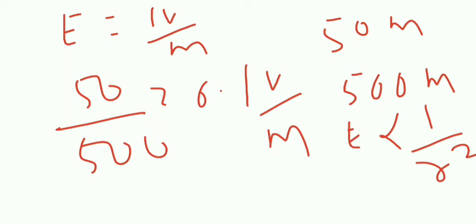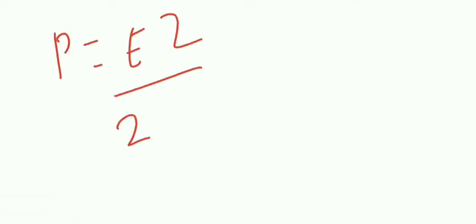How? If it is increasing, we can go by 500 by 50, but electric field is inversely proportional to R, so we can go to the inverse formula. So at 50 meter it is 1 volt per meter, means at 500 it is reduced by 10 times, so it is 0.1 volt per meter. So 0.1 volt per meter means what is the power at 500 meter? P is equal to E squared by 2 eta.